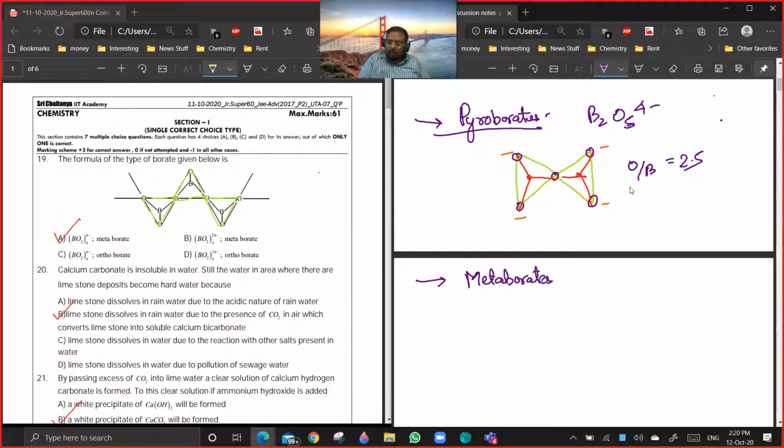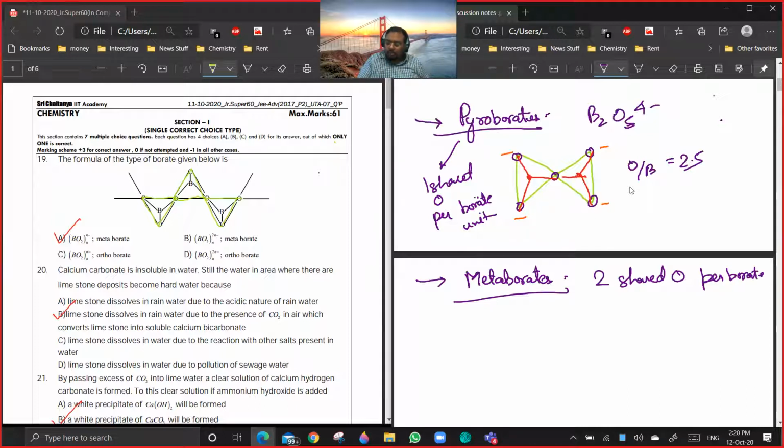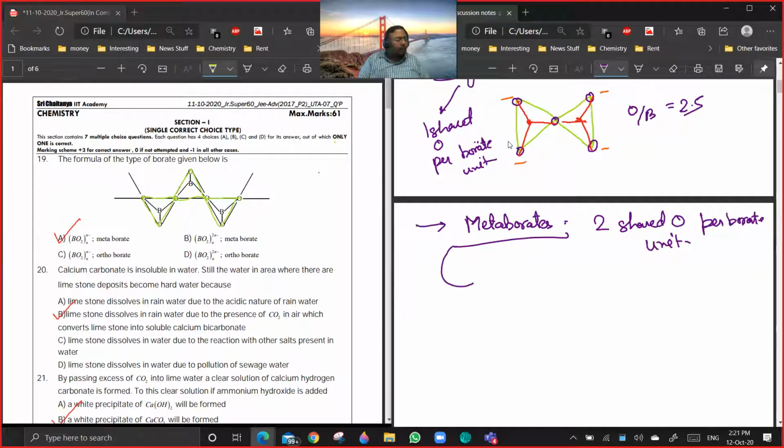Now always remember, in metaborates, only one shared oxygen is there per borate unit. See, each triangle represents a borate unit. Are you getting the point? So in metaborates, you have 2 shared oxygens per borate unit. You have 2 shared oxygens per borate unit. In metaborates, you can have 2 types.